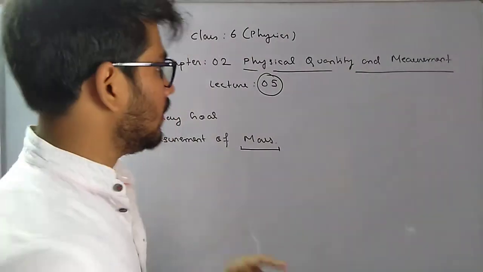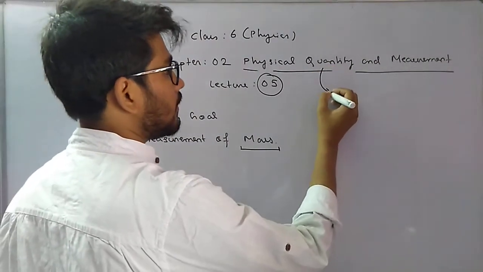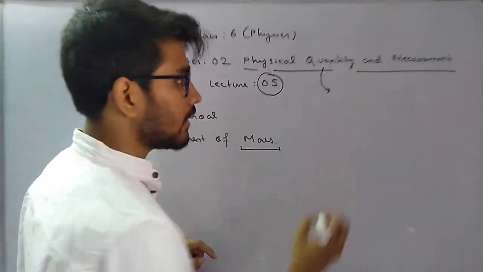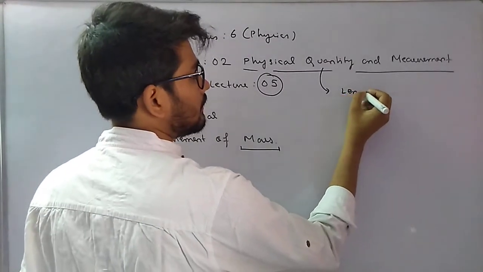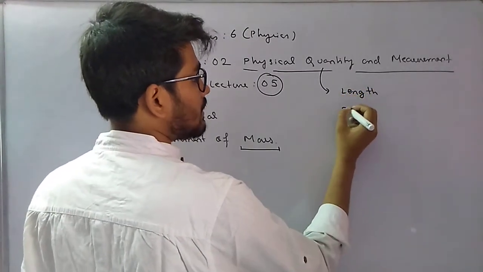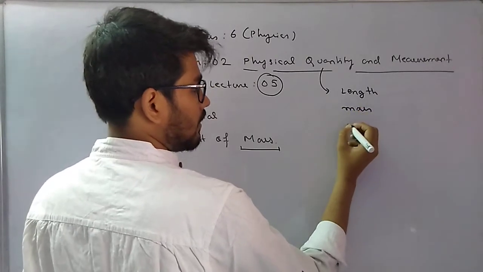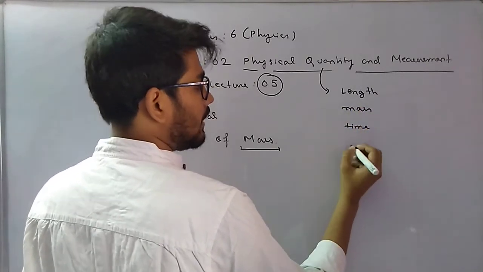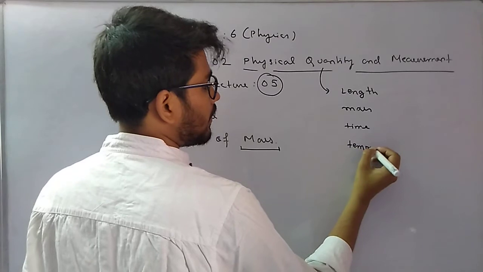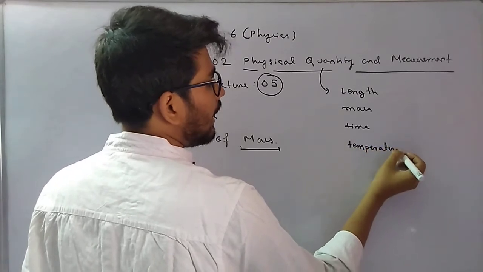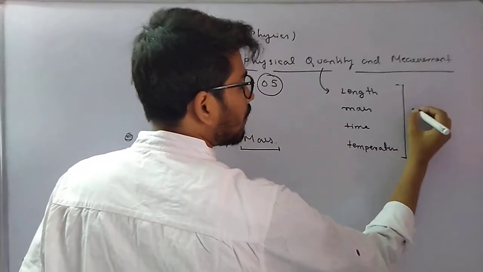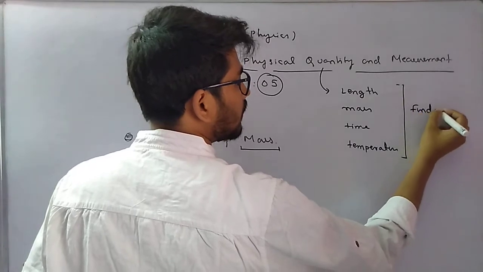Do you remember that we have already discussed that we have 4 fundamental physical quantities: length, mass, time, and temperature.